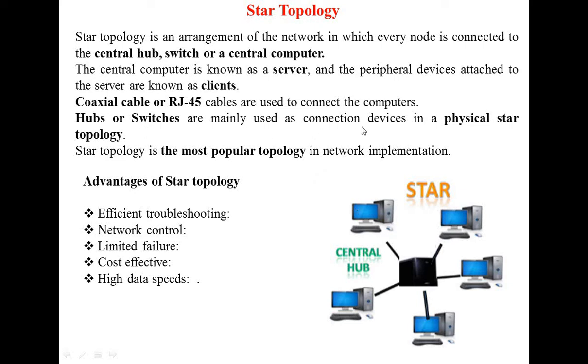Hub और switches are mainly used to connect devices in physical star topology. कौन सी devices काम में लेते हैं? Hubs and switches. Star topology is the most popular topology in network information. I think mostly organizations are using star topology in their organization. Advantage of star topology: efficient troubleshooting.